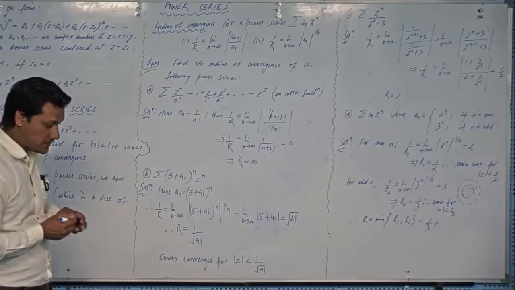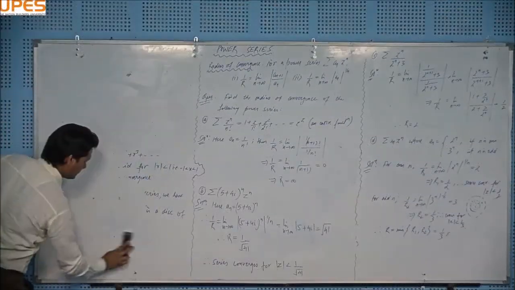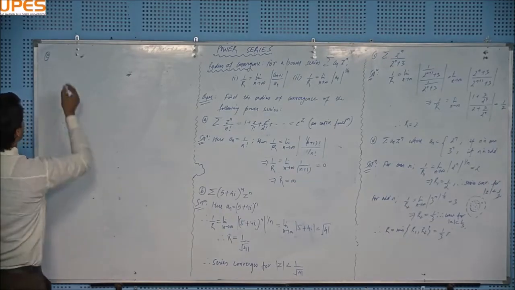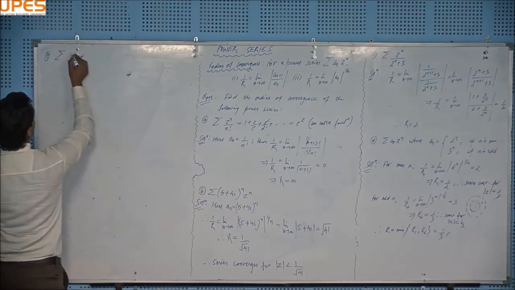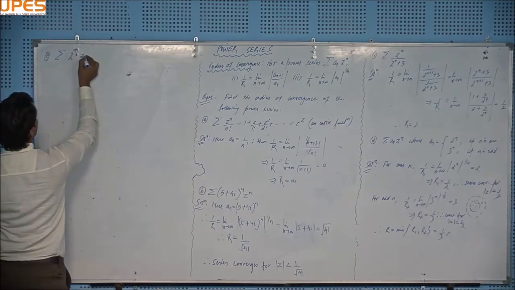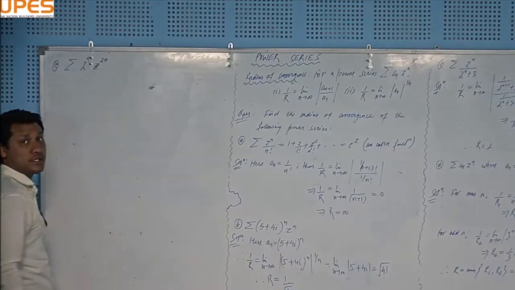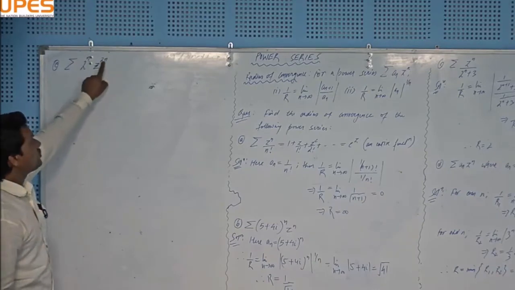Taking another example, E, and this time I will take summation of 2 to the power n and z to the power 2n. So we can see that we have this z to the power 2n.